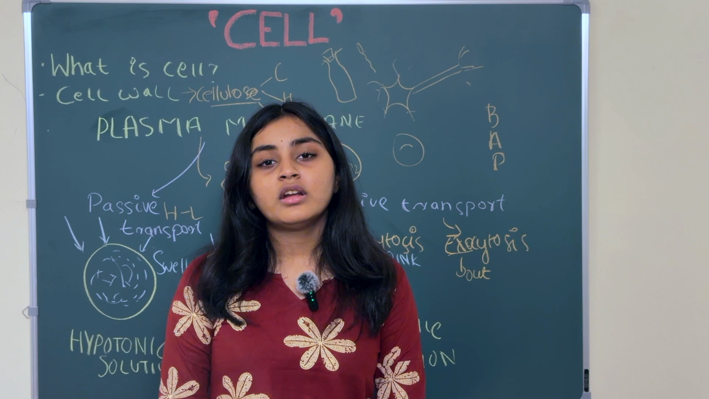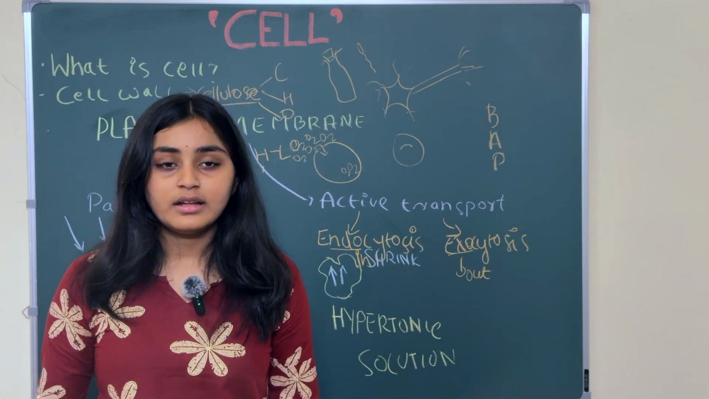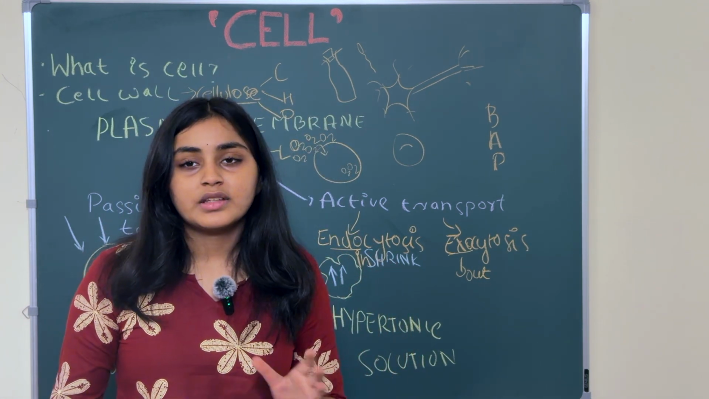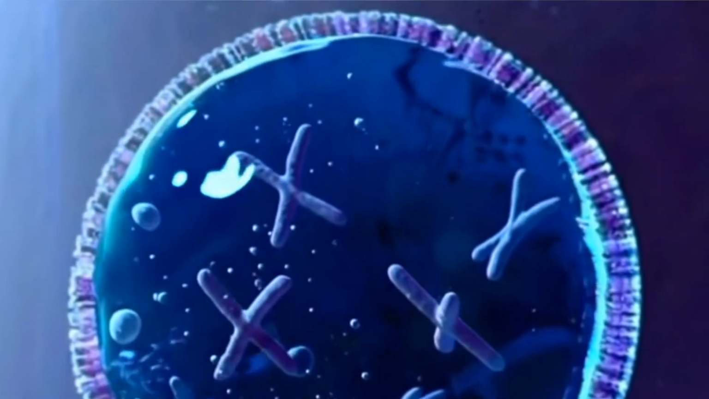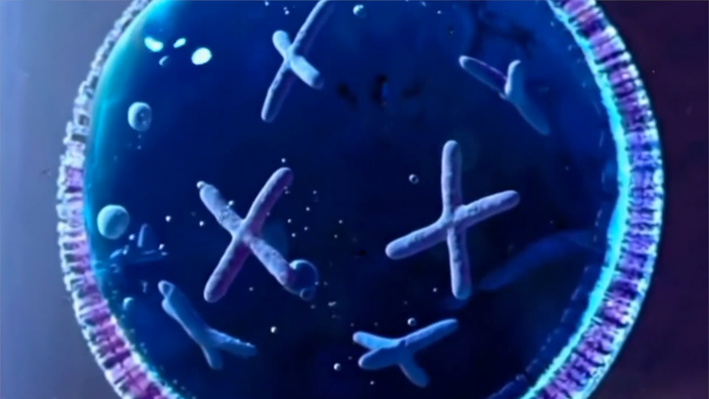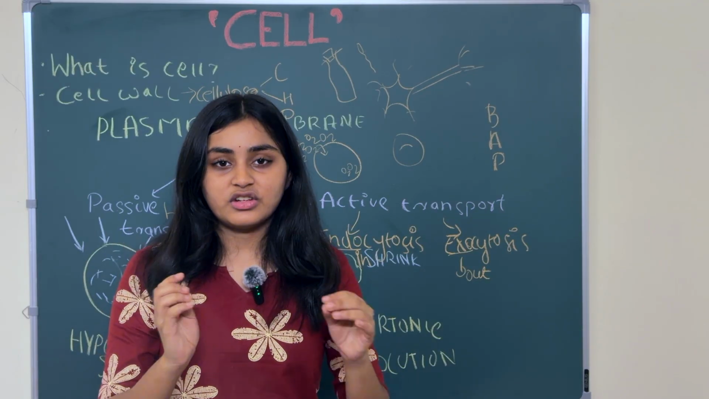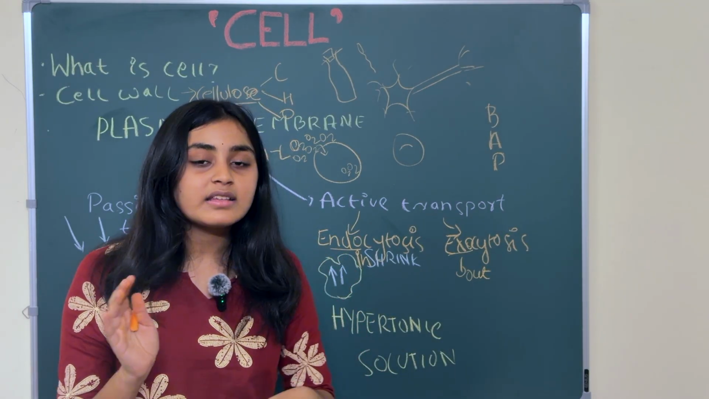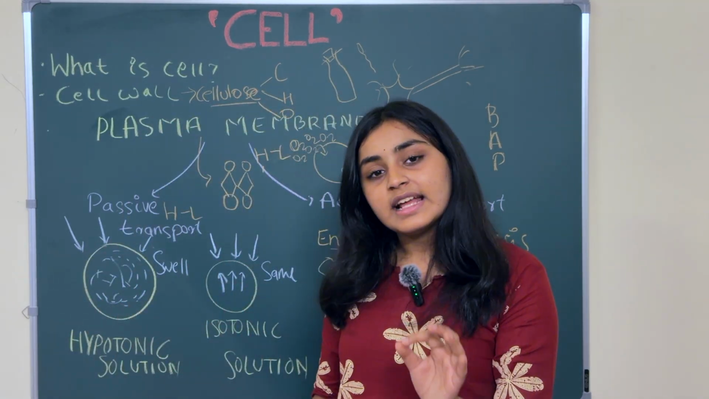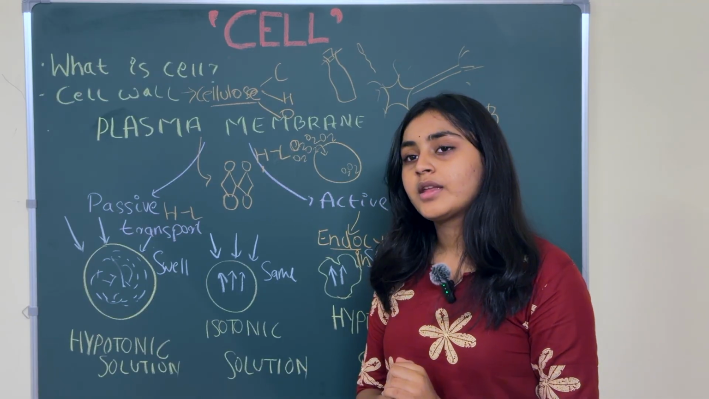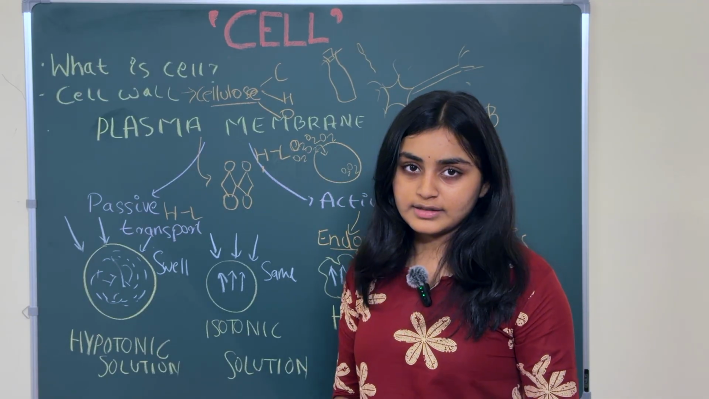Now, we will move on to the cytoplasm. What is cytoplasm? Cytoplasm, as I told, is a jelly-like structure which keeps all these cell organelles of the cell in their position. It keeps them together. That is the work of cytoplasm, and it is a jelly-like structure. Now we will move on to the nucleus.